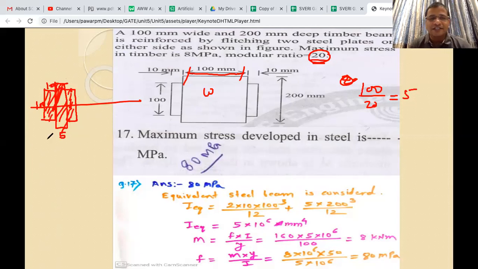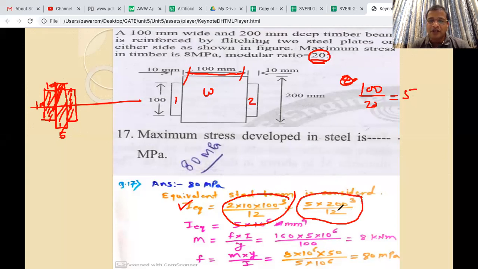So using this, we can calculate the moment of resistance. For that, what you have to do first is calculate I equivalent of this material. So how is the I equivalent calculated? 2 into 10 into 100 cube by 12, 2 because there is 1 and this is 2. And then the wooden part which got converted into steel part, that is 5 into 200 cube by 12, and from that you get I equivalent.